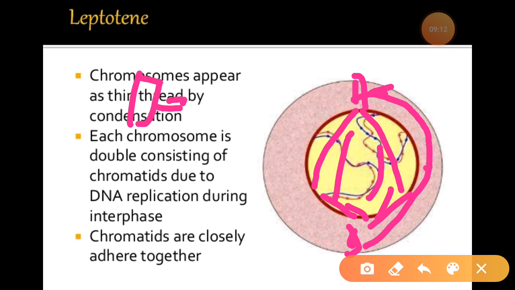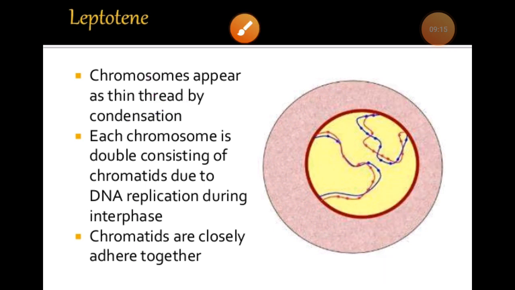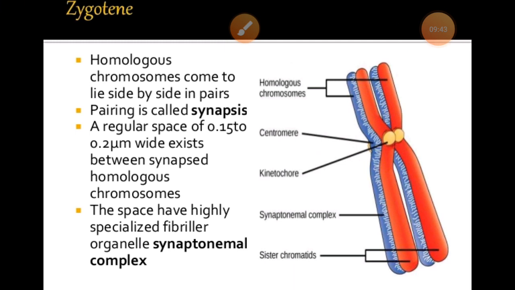Each chromosome is attached to the nuclear envelope through an attachment plate at both of its ends. The chromosomes become double, consisting of chromatids, due to the duplication process.